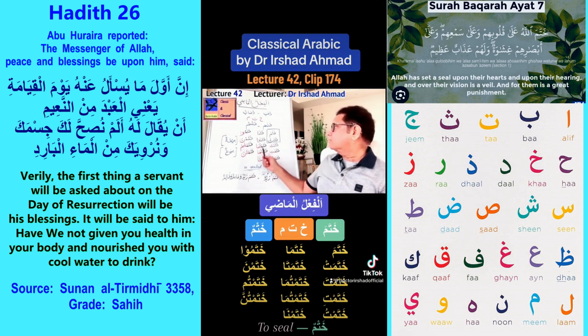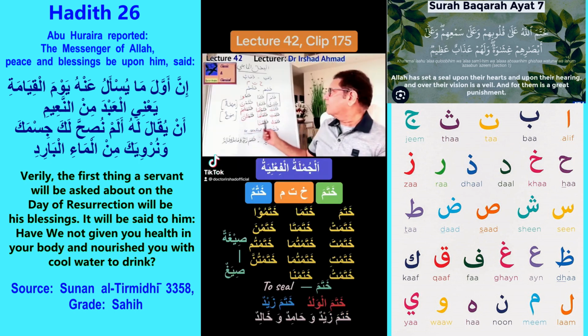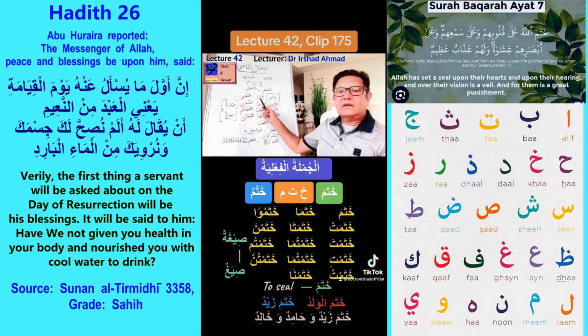Khatamtuma, these are the same. You two women sealed, and khatamtunna, you all women sealed. Khatamtu, I sealed, and khatamna, we sealed, both for masculine as well as for feminine, and for dual as well as for plural. So these are the 14 conjugation forms, and they go along the pattern of damair.